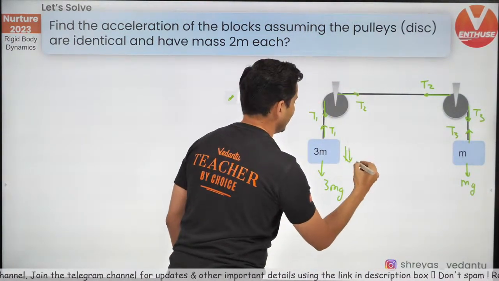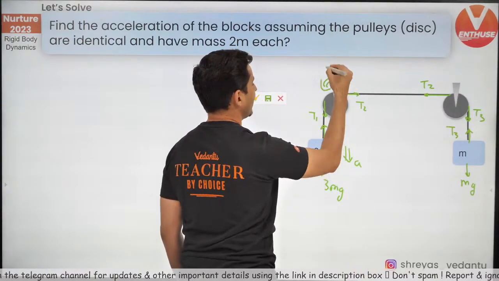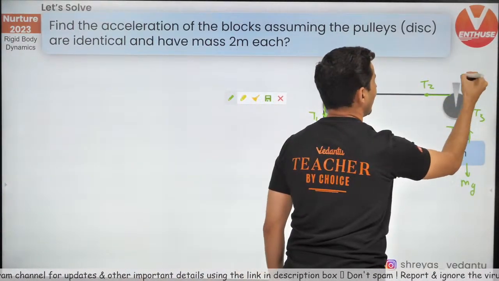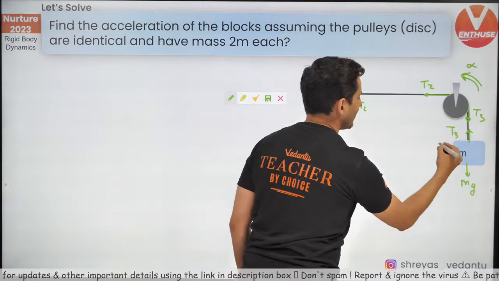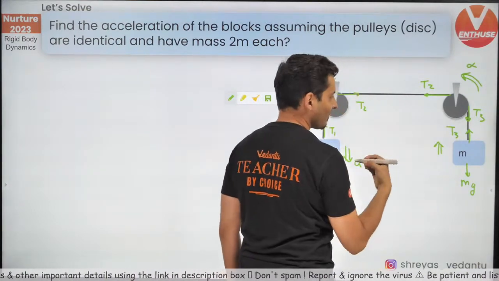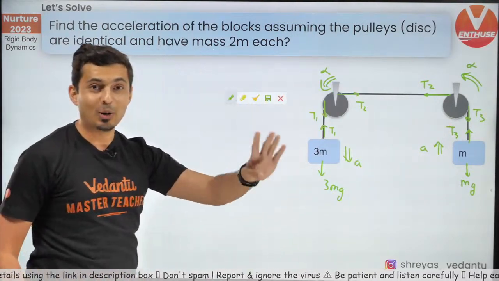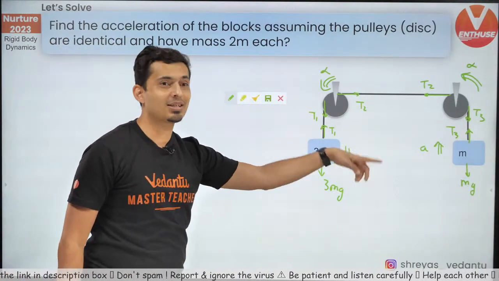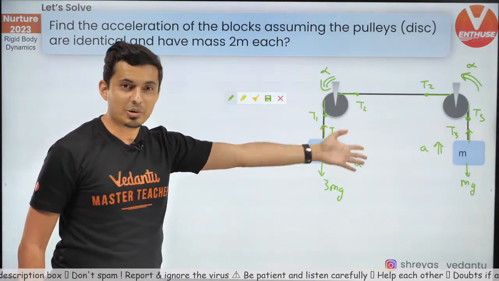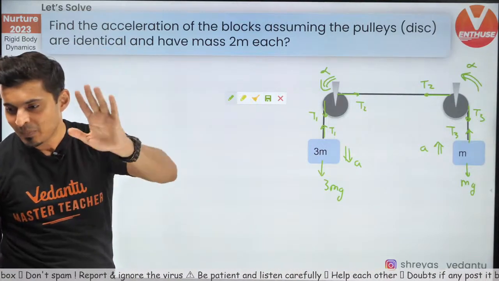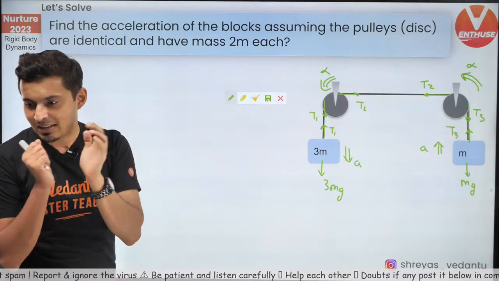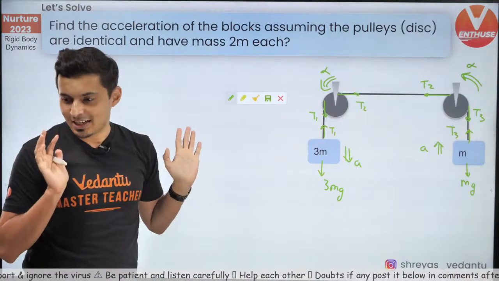This will accelerate here, this will have angular acceleration here, this will also have angular acceleration here, and this will accelerate upwards. My God, look at this. 1, 2, 3, 4: 4 bodies, 4 FBDs, 4 equations, a equals r alpha. Solving it will take you a lot of time. Let's solve this using my trick.